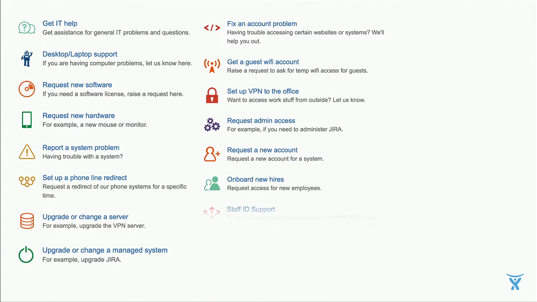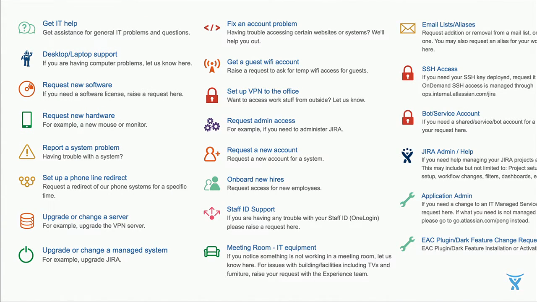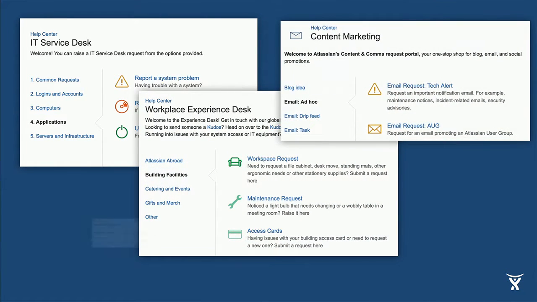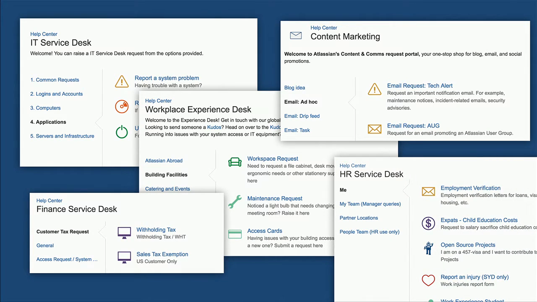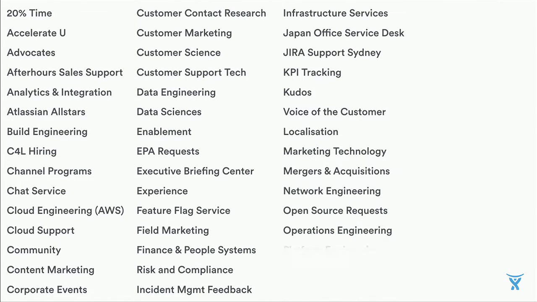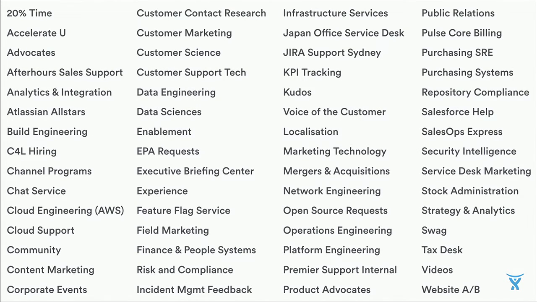But as the adoption of Service Desk increases within IT, the number of request types that the service team offers just explodes. And it's not just the number of request types that grow. We've actually seen Service Desk spread to other parts of the organization, from facilities, marketing, HR, finance, and so on. We've even got customers that have over 100 different service desk projects. So I'm not kidding. Each of these individual service desk projects offer a bunch of specialized request types.